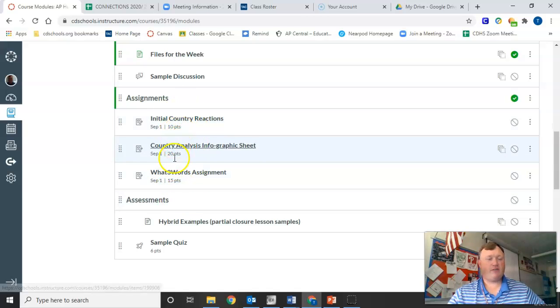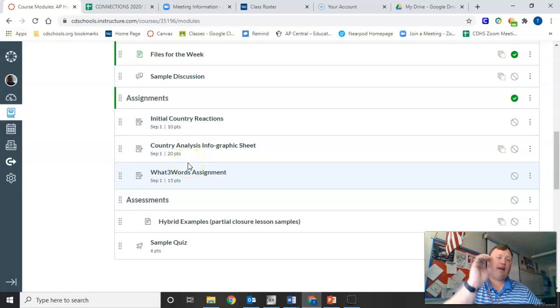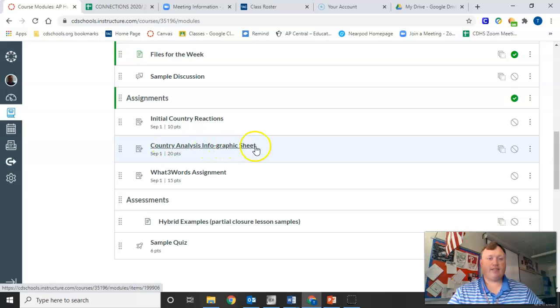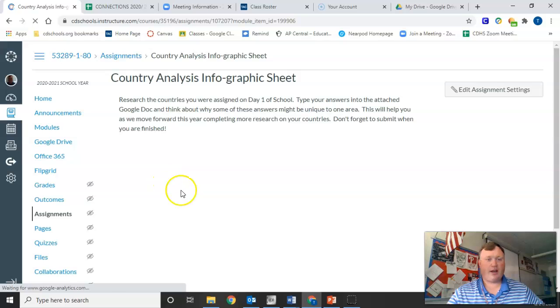So first day of school, you'll get your country assignments where you get a developed and a developing country, and I want you to initially react about those countries. What do you know about them, any of those things. And then for the country analysis, the infographic, that's a Google Doc. So if I open this up, you'll see a Google Doc appear.